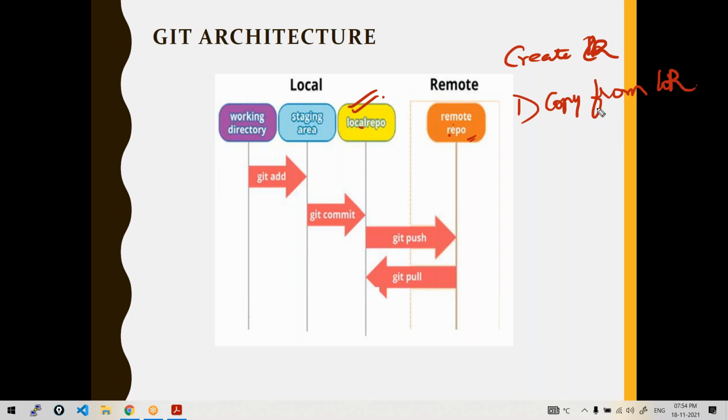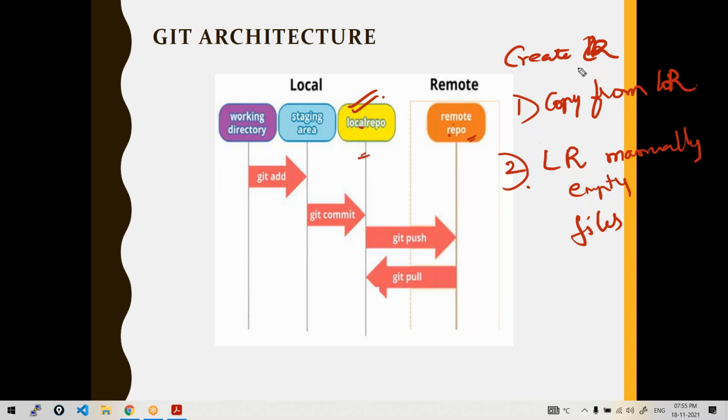This is one use case, how you create a local repository. Another thing is, let's suppose it's a completely fresh project. We are starting a new team as a DevOps team, and it was a new project, so there was nothing on remote. So what you can do is create a local repository manually in your workstation. First an empty local repository, then put the files there, your scripts, configurations, and then you can move to remote.